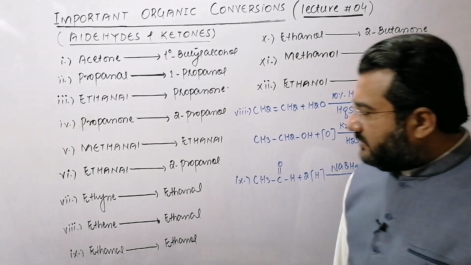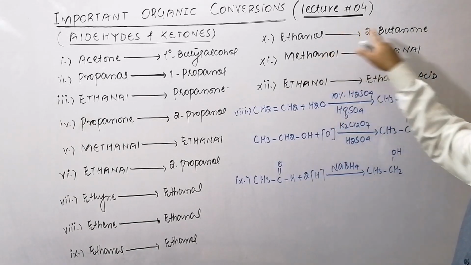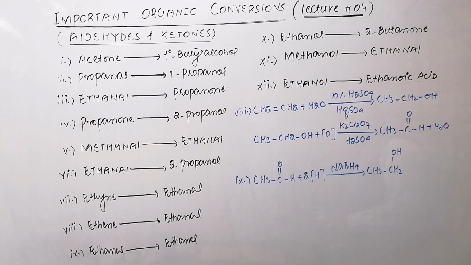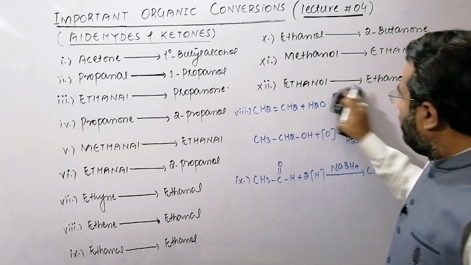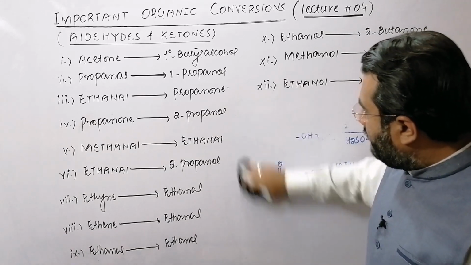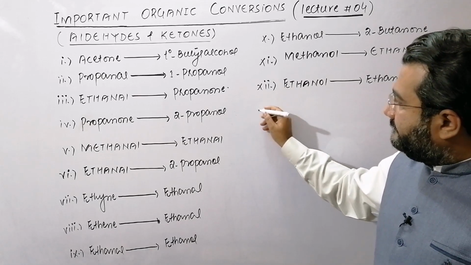So that is very simple. Now how can you convert ethanol into 2-butanone? Number 10.